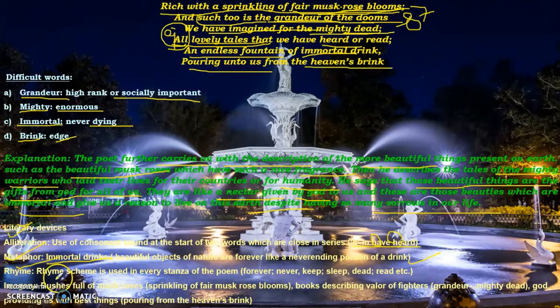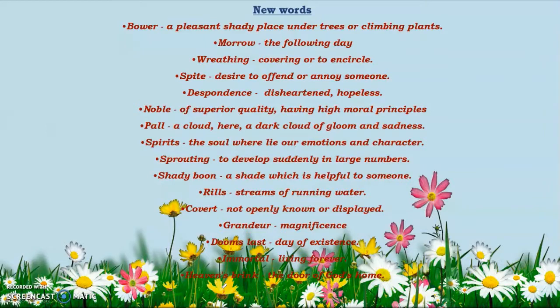Then the rhyme scheme is used in every stanza of the poem, that is forever and never, keep and sleep, dead and red, etc. Then imagery, that is bushes full of musk roses, sprinkling of fair musk rose blooms, and books describing the valor of fighters. That is God providing us with the best things, pouring from the heaven's rain. So that is how the poet has enlisted things that are beautiful in life.